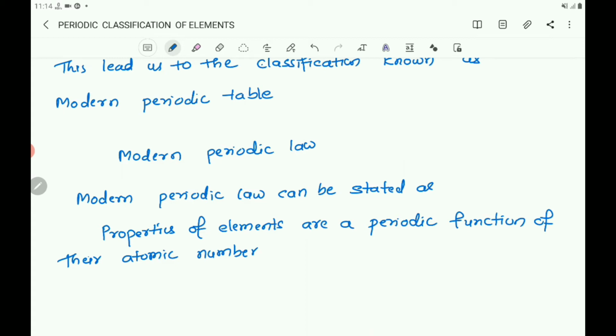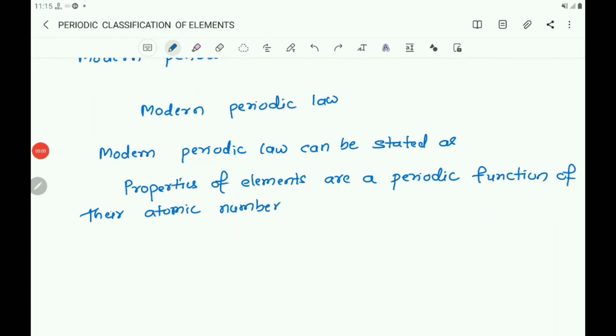In the modern periodic law, the atomic mass is replaced by the atomic number. In Mendeleev's periodic law, the statement is that properties of elements are a periodic function of their atomic masses, but in the modern periodic law, properties of elements are a periodic function of their atomic number.